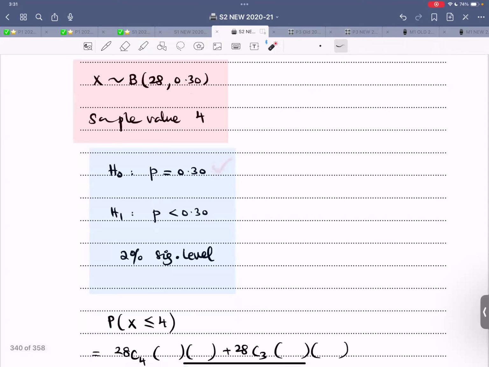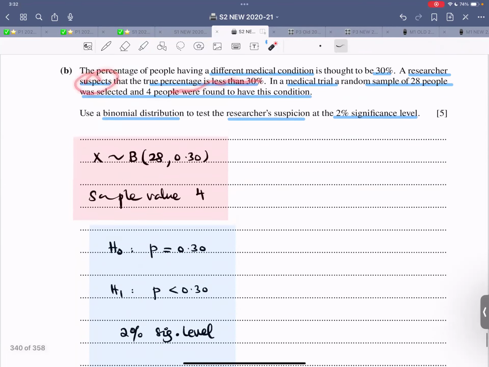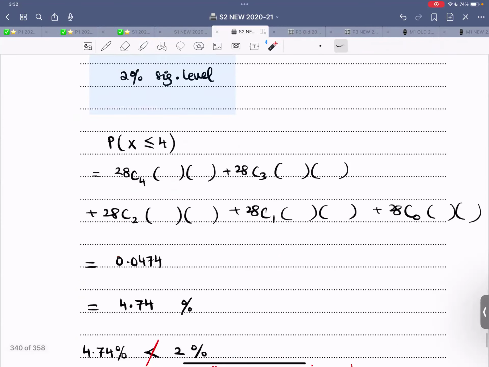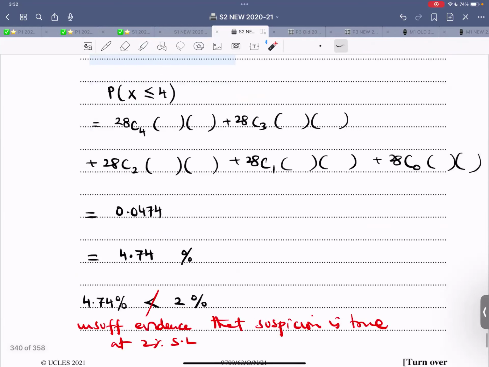H0: P is 30%. H1: P is less than 30%. That is the suspicion, less than 30%. 2% significance level. Sample value is 4. That is by default inclusive. You have to calculate probability in this direction. Probability x is lesser than or equal to 4. Let me fill in the values.